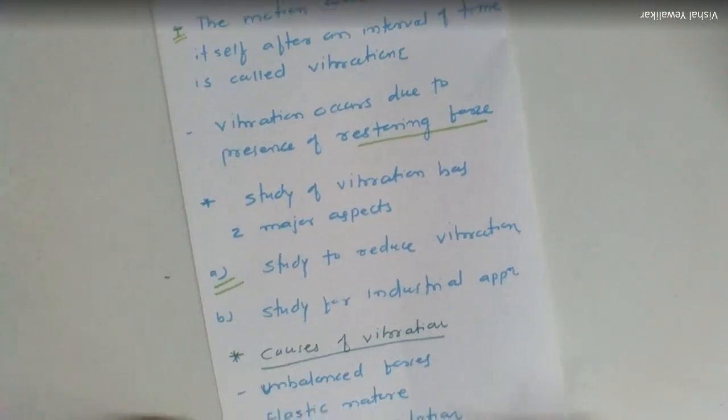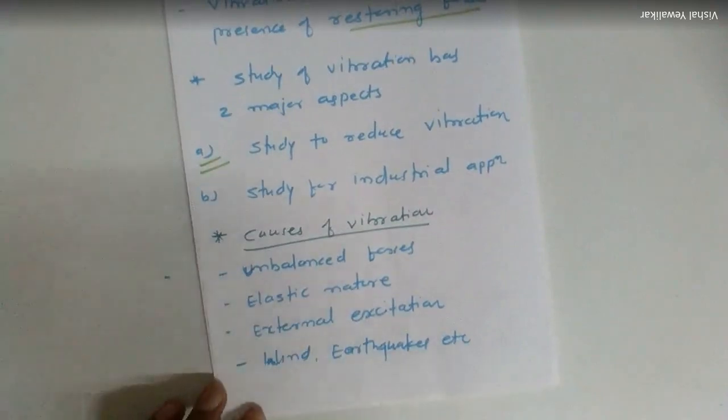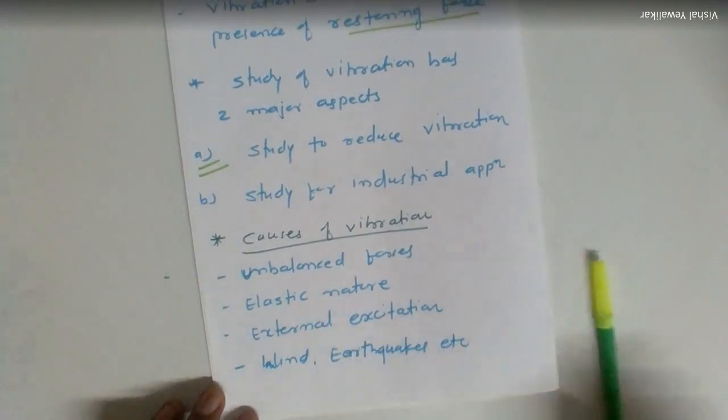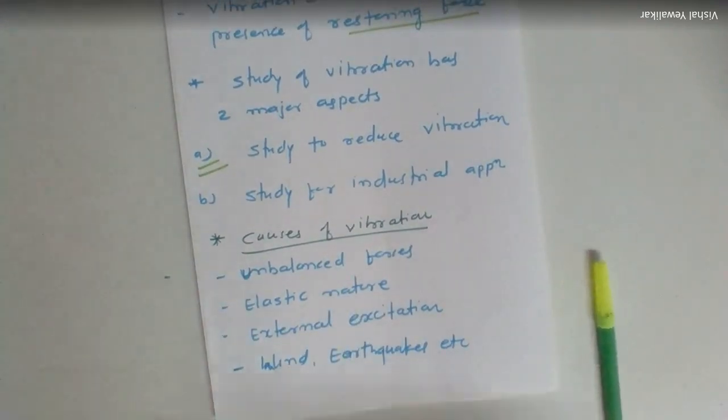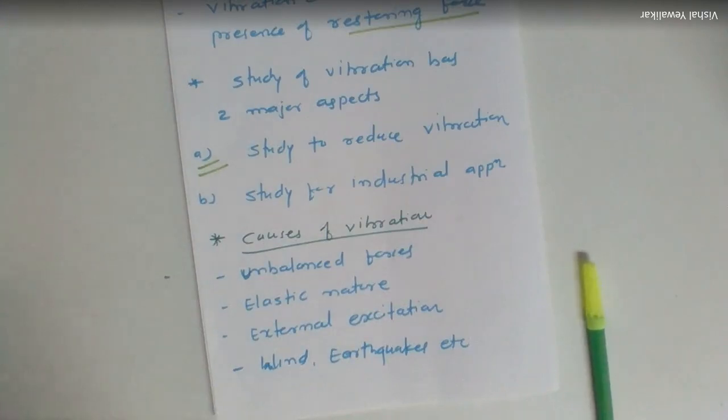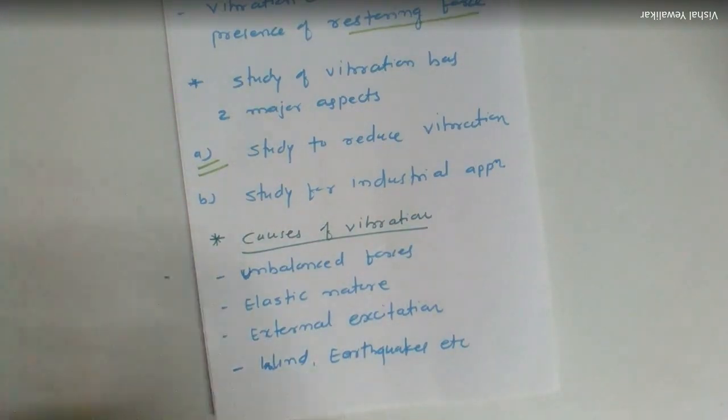Now the next question arises: what are the various causes of vibrations? The first and most important cause is that vibrations are produced only because of unbalanced forces in the system. Whenever there are unbalanced forces in the system, there is vibration. The second cause is elastic nature. Because of the elastic nature of the elements in a particular mechanical system, vibrations are generated. The third one is external excitation.